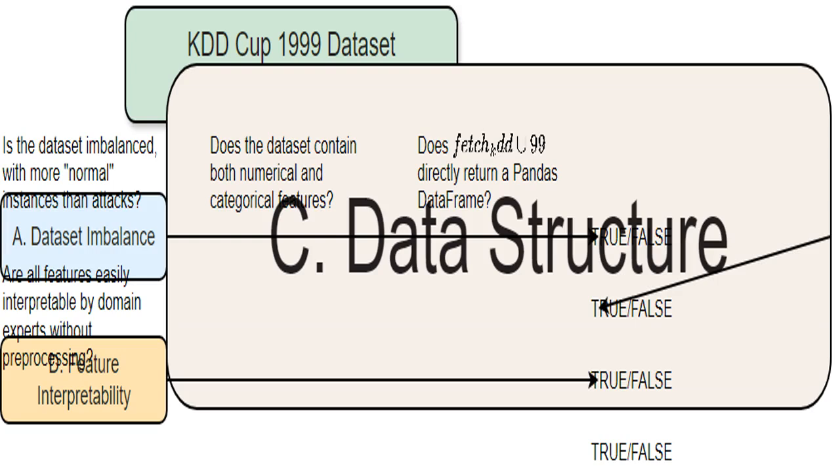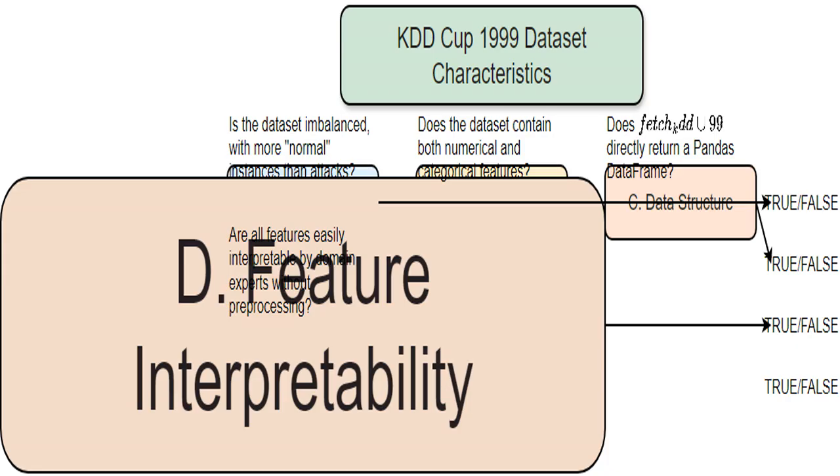The fetch_kddcup99 function in scikit-learn doesn't directly return a pandas data frame. It gives you something called a bunch object, which needs a bit more work to turn into a data frame. Here I'm asking, how easily can you understand the meaning of each feature in the dataset? Many features in the kddcup99 dataset require specific knowledge of network security to interpret them fully.